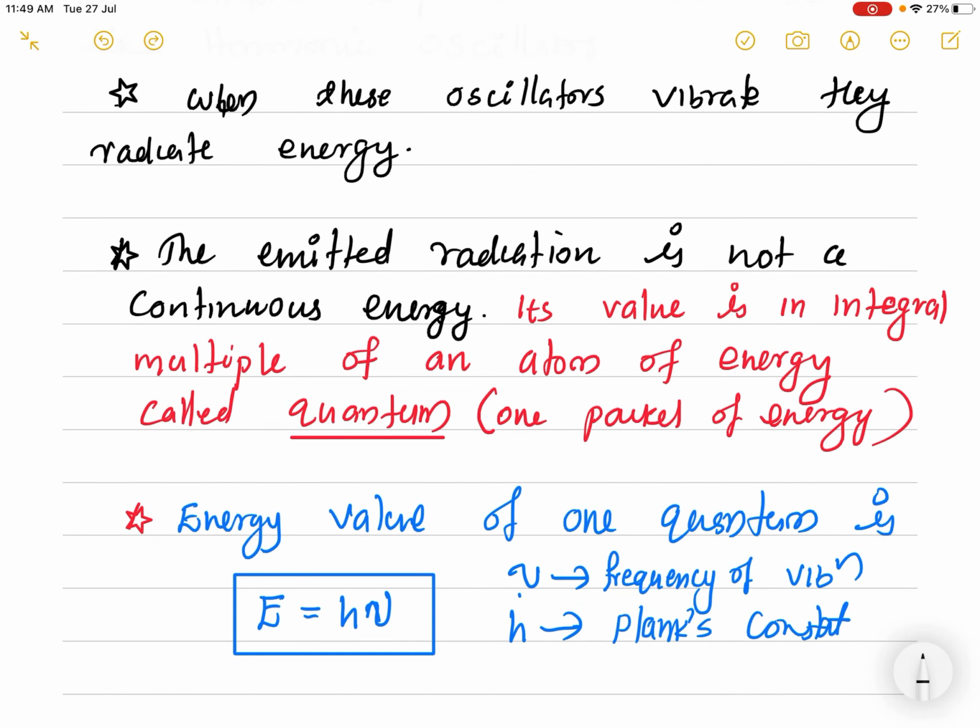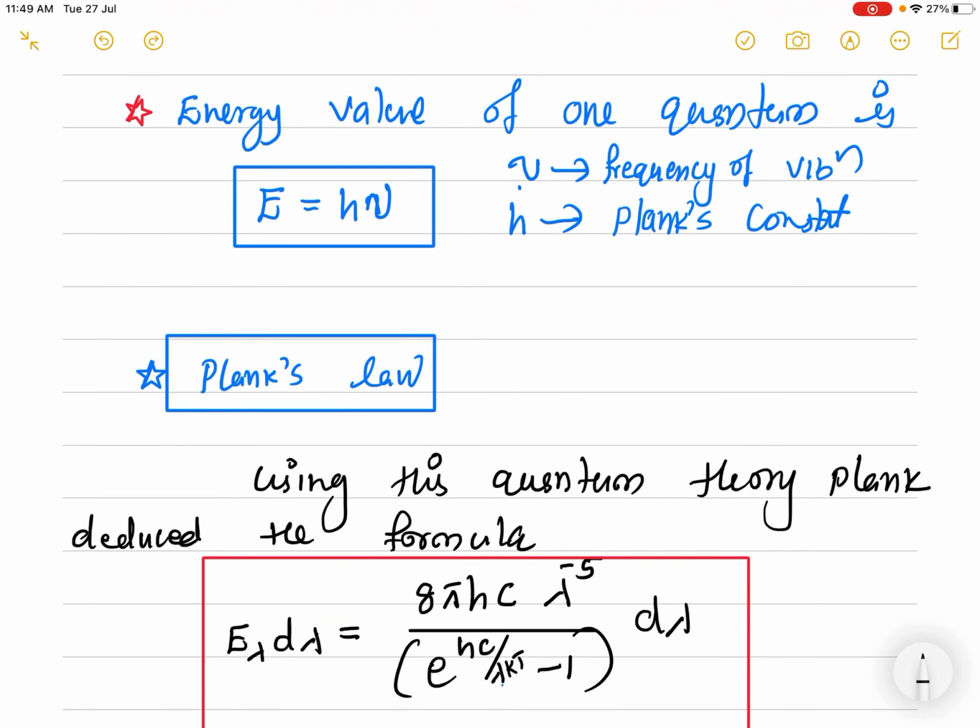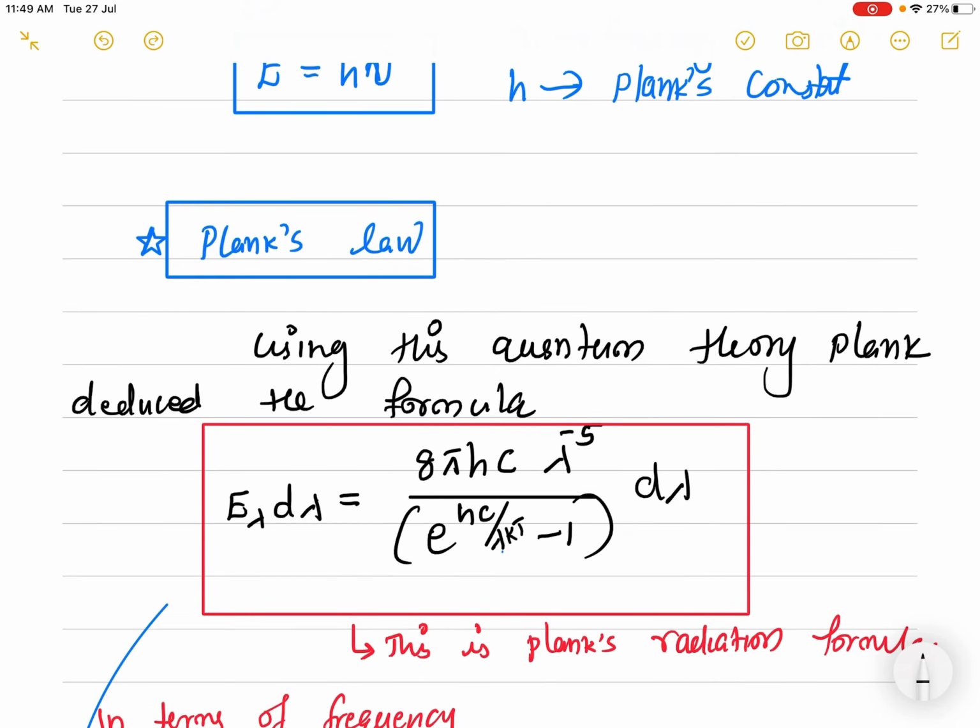So the energy value of one quantum is known as E = h nu, where nu is the frequency of vibration. So the energy depends on the frequency of this vibration, and h is the Planck constant. So E = h nu is one packet of energy, and always it can emit n h nu, an integral multiple of h nu. So n can be 0, 1, 2, 3 and so on. From this idea, Planck put forward a new formula to explain the black body energy distribution.